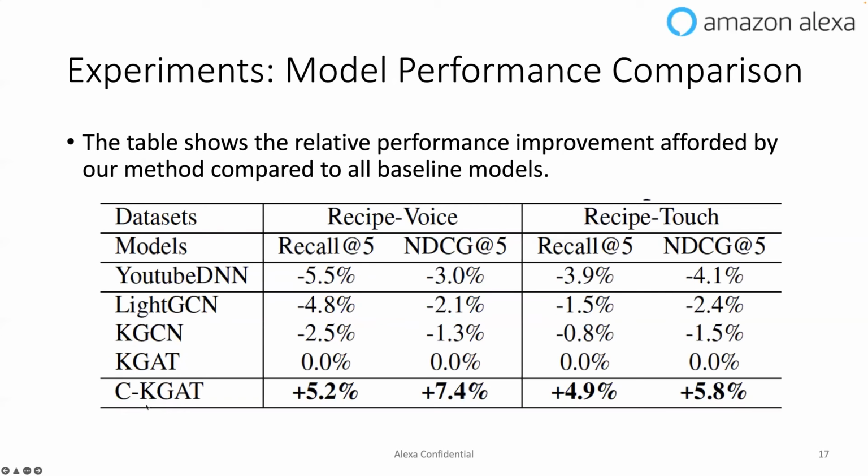So we compare the model performances on all these baselines and our model, and the table shows the relative performance improvement afforded by our method compared to all the baseline models. We use the KGAT as a baseline, and all the rest of the models show the relative improvement over the KGAT. We can see that only our model has a positive value, meaning that our model can significantly beat the KGAT model. And the KGAT model is the best baseline model among the 4.